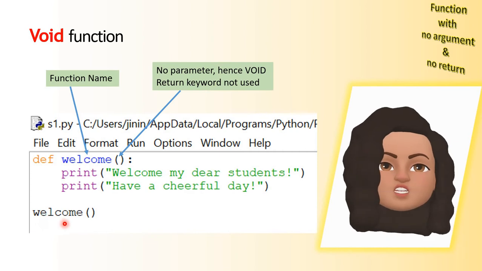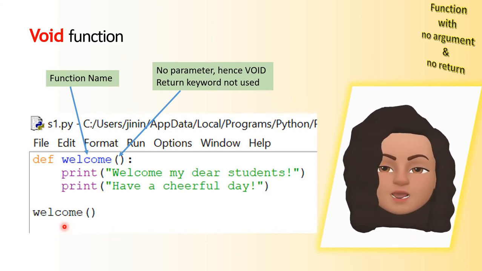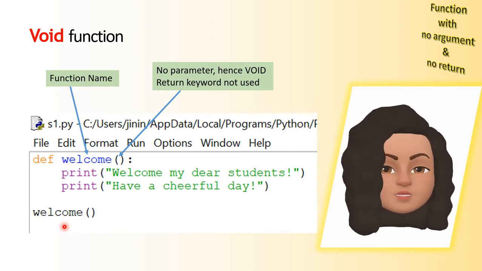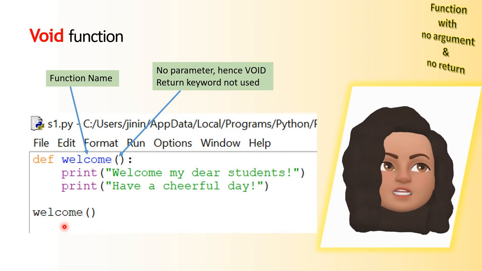So when the function is called, what will happen? These two statements only will be printed. So this is an example of no parameters and no return statement also. There is no return keyword here. So this function does not contain a return statement. So this is a known example for a void function.